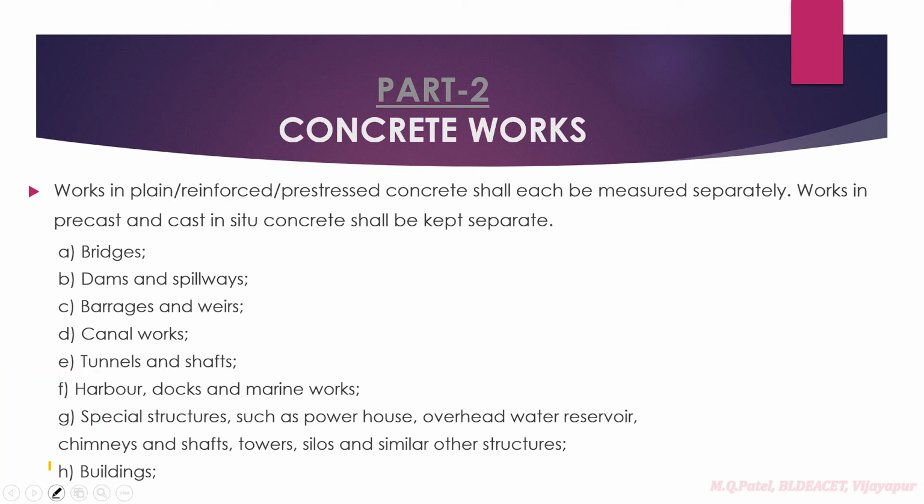Then next is works in plain, reinforced or pre-stressed concrete shall each be measured separately, right? So for example, if you have PCC works, this plain concrete works you have to measure separately. If you are going to have RCC works, you have to measure separately. If you are going to have pre-stressed concrete, that has to be measured separately. You cannot club this item of work. So RCC doesn't mean that everything will include plain or reinforced or PSC works. If this is the case, separately it has to be measured, right?